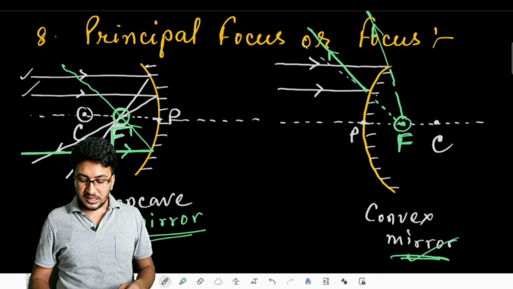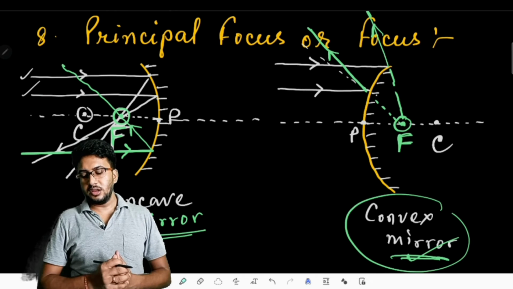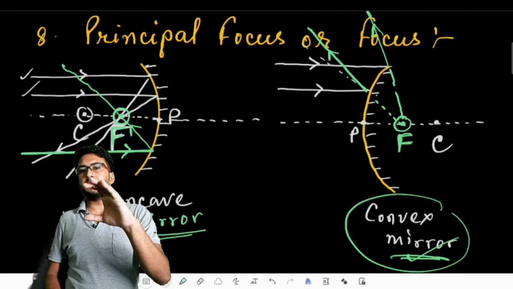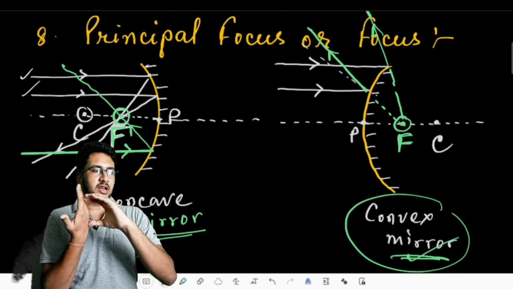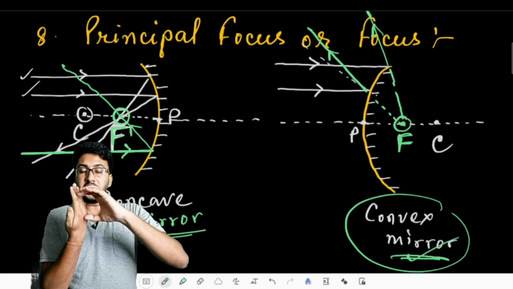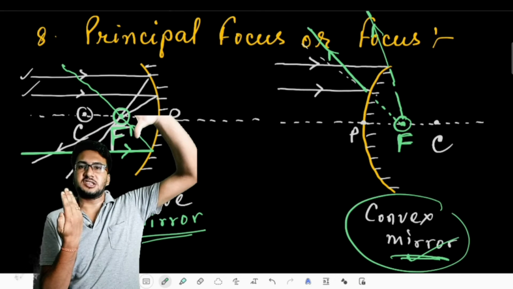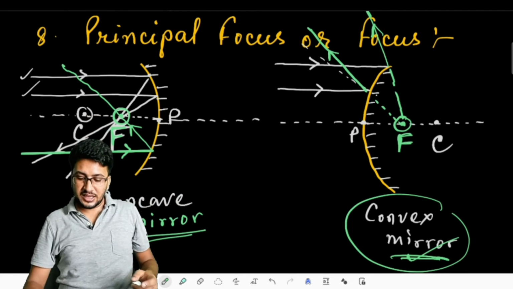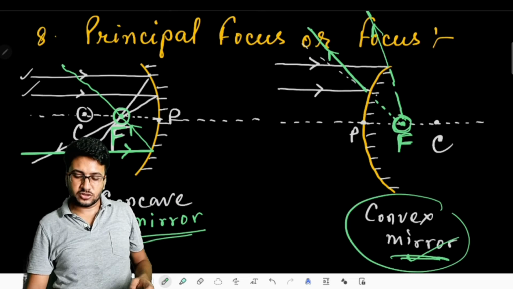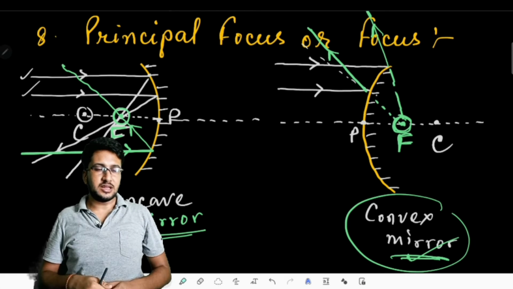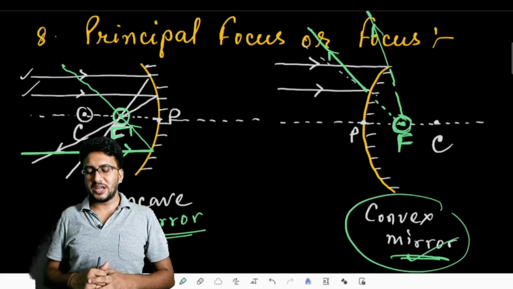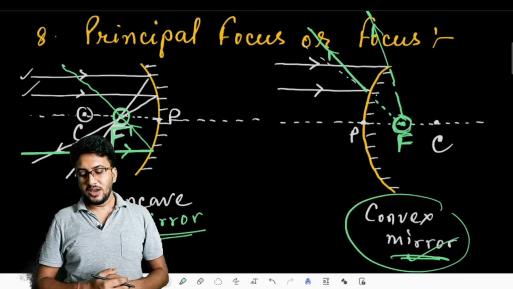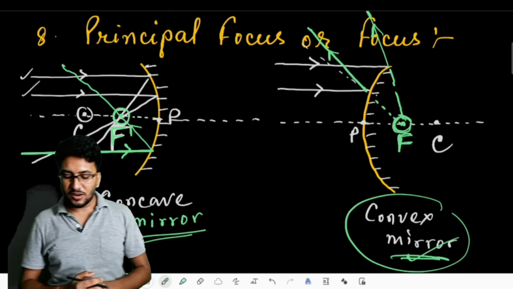That means here in case of a convex mirror, the light rays which come parallel to the principal axis, right after hitting the surface of the convex mirror, are diverged in such a sense that if you see by your naked eyes, you will see something like they are coming out from a certain point source which is present inside the mirror, that you cannot touch. You will get to see it in this manner only. It appears to diverge from that point, which is said to be the principal focus of the convex mirror.